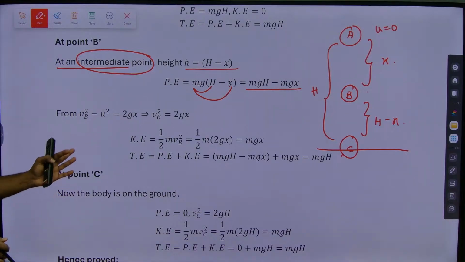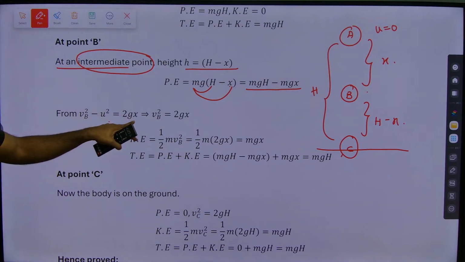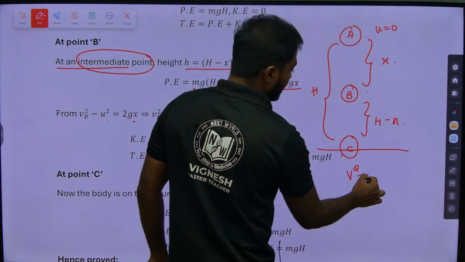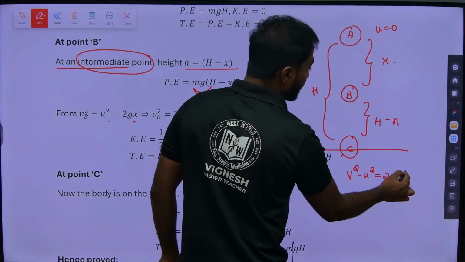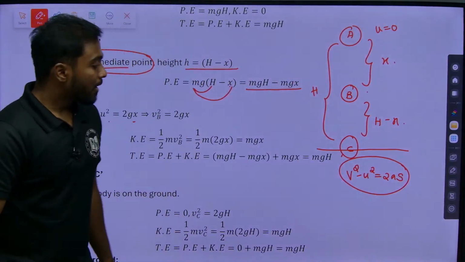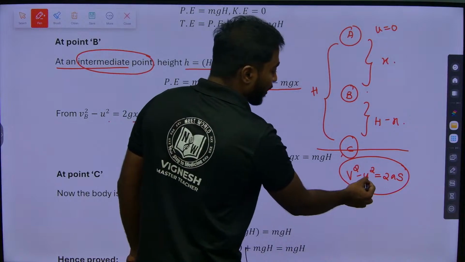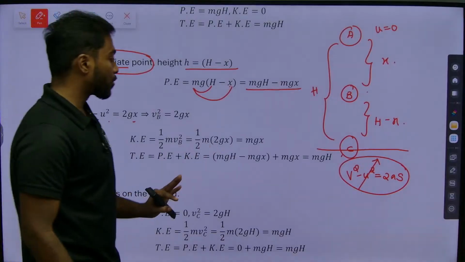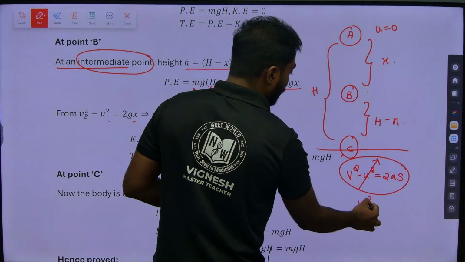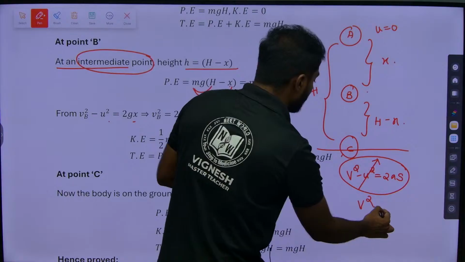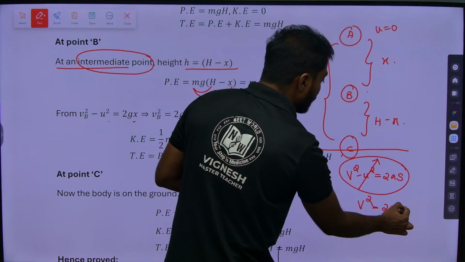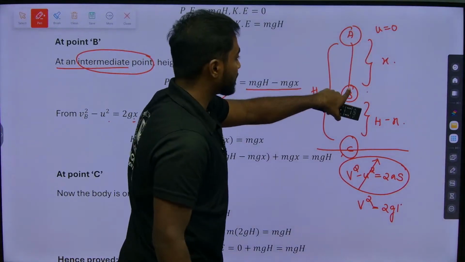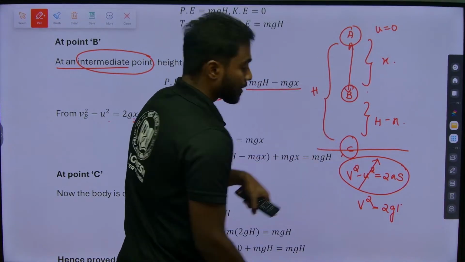For that we will use the equation v square minus u square equals 2gh or 2gs. We will write the equation v square minus u square equals 2as, which is the actual equation. When I talk about initial velocity, it is 0, no need to discuss that. Now when I talk about final velocity, I do not know, so v square will be equal to 2 into g into the distance it has travelled, x.